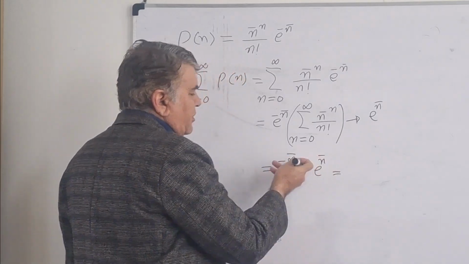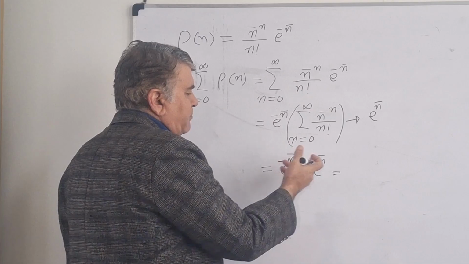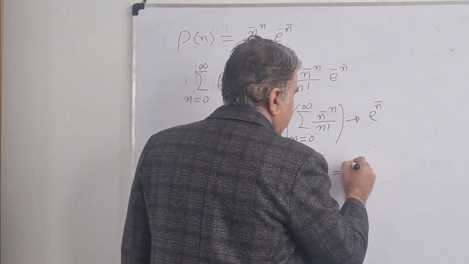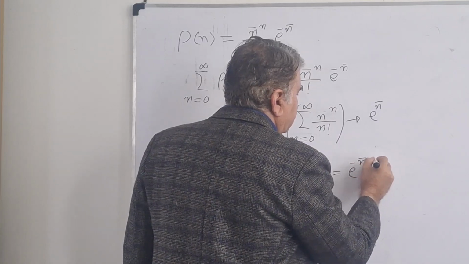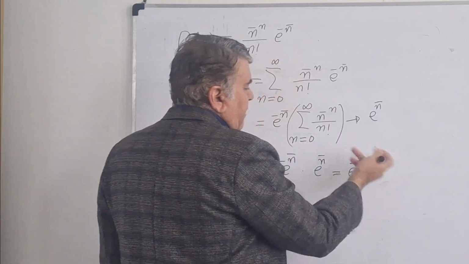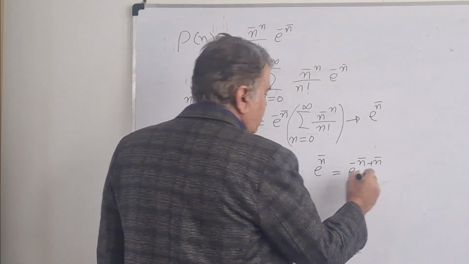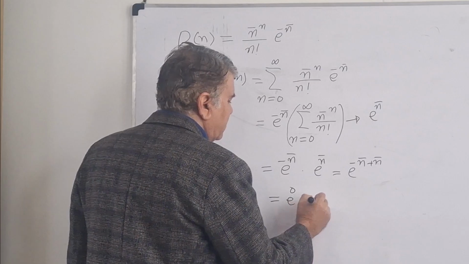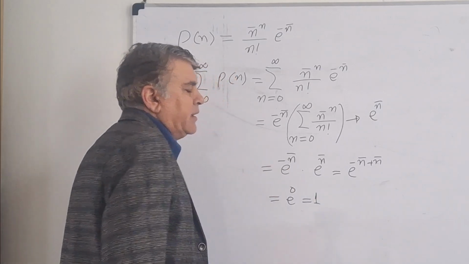And since these are numbers, therefore I can put them into a single exponent. That means I can write this as exponent of minus n bar plus n bar. And minus n bar plus n bar goes to 0. Therefore, it is exponent 0, which is equal to 1.